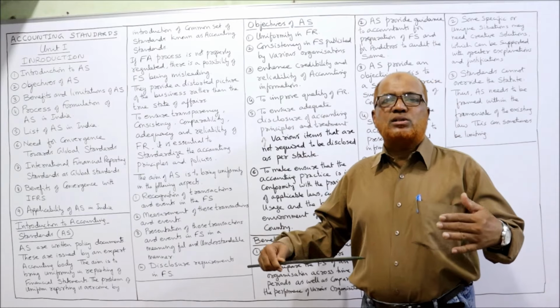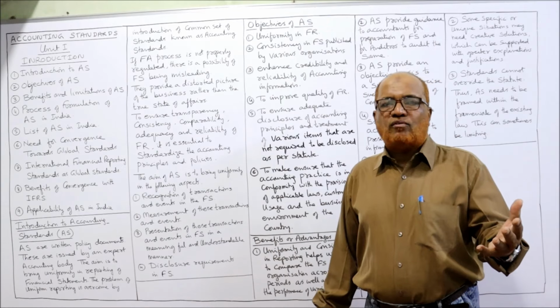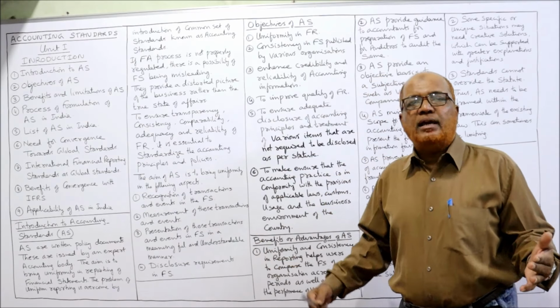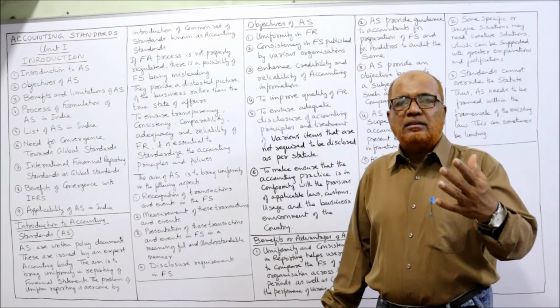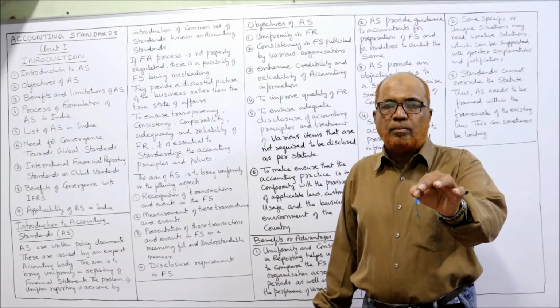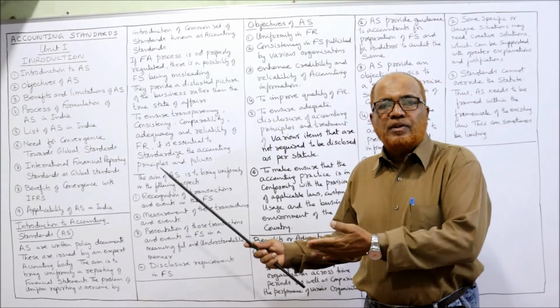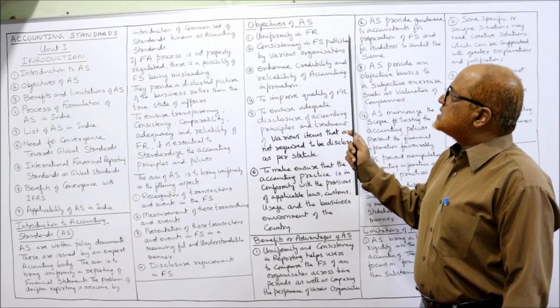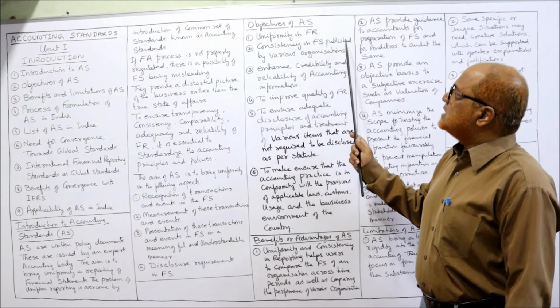Actually, accounting is a process of recording in books of original entry, then posting it into ledger accounts, then annually preparing the trial balance and preparing the financial statements. After making the financial statements, the financial information should be reported to different authorities. There should be uniformity in reporting of financial information. So to bring about uniformity in financial reporting, accounting standards are required. That is the objective. The second one is consistency in financial statements published by various organizations.